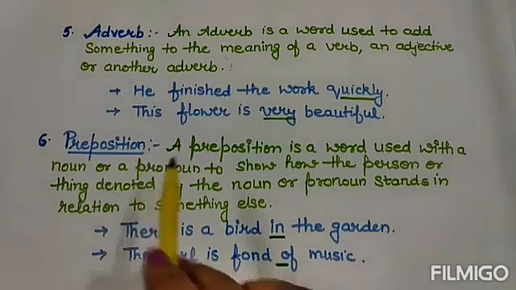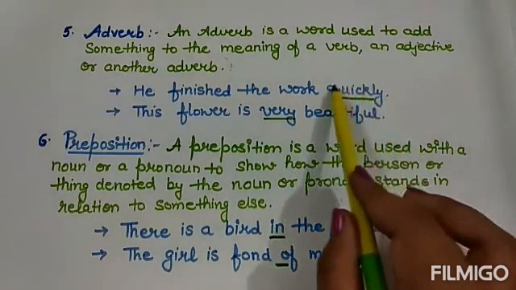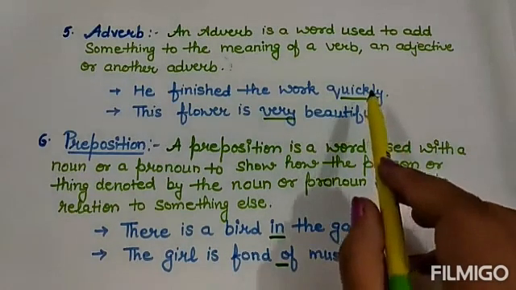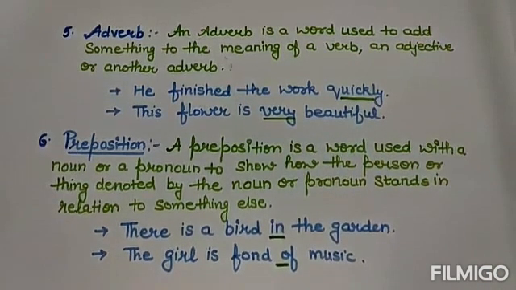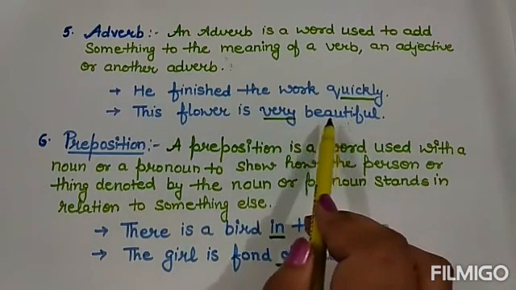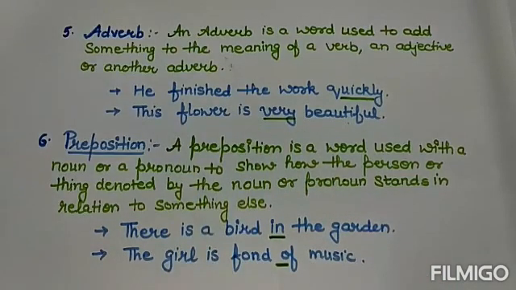You can see here, he finished the work quickly, and the word quickly is an adverb. This quickly we are using for the verb. Next sentence. This flower is very beautiful. Now you can see that I am using this word very to enhance the beauty of the flower. So such words are called adverbs.